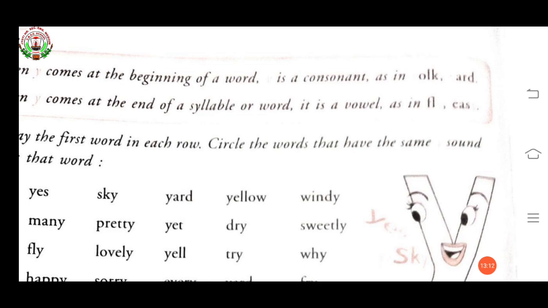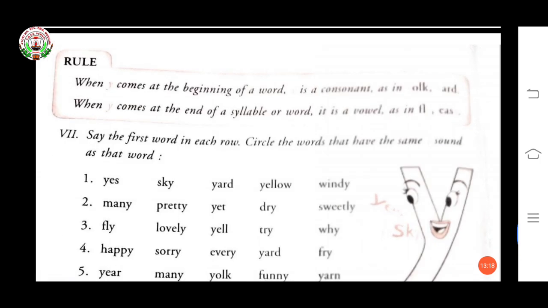When Y comes at the end of a syllable or word, it is a vowel. It becomes a vowel, as in fly, easy, etc. F-L-Y, E-A-S-Y. So it comes at the last, so the I sound is coming. That's why it becomes a vowel.